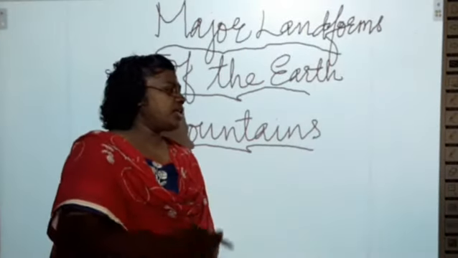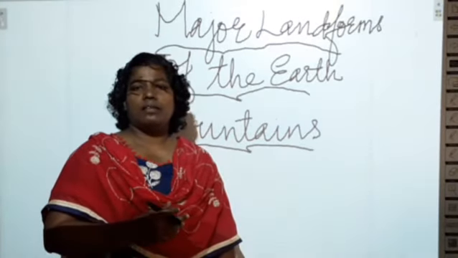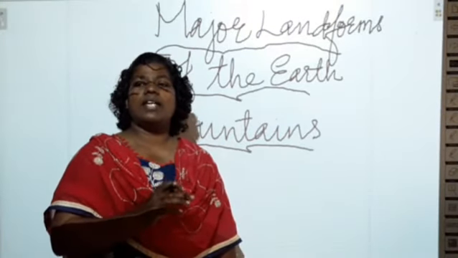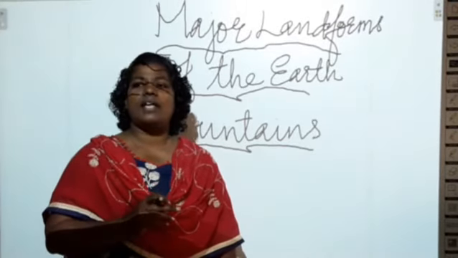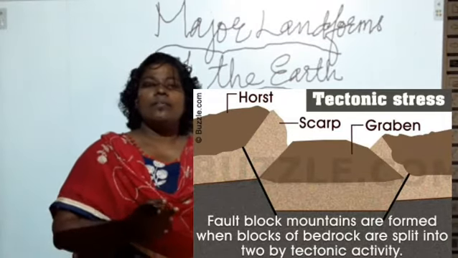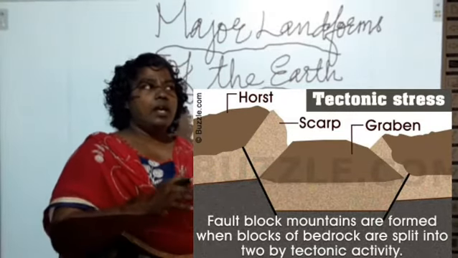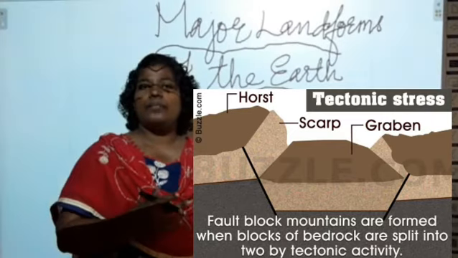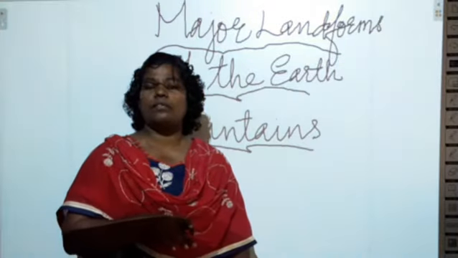When we talk about the formation of mountains, the earth contains different plates. We call them tectonic plates. There are different movements that occur inside the surface of the earth.